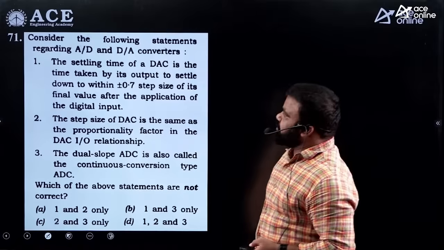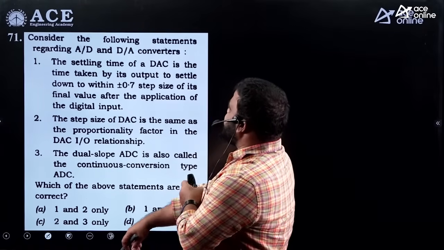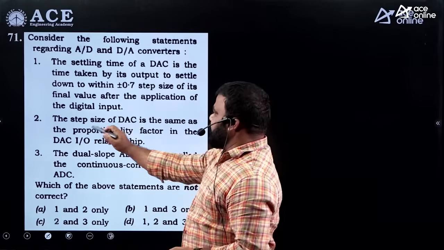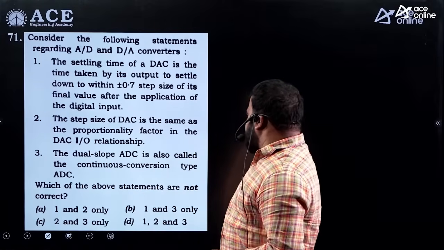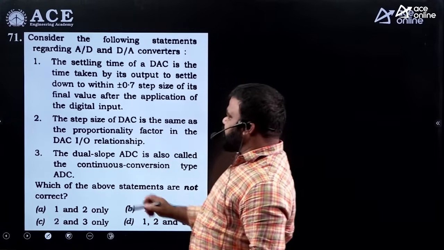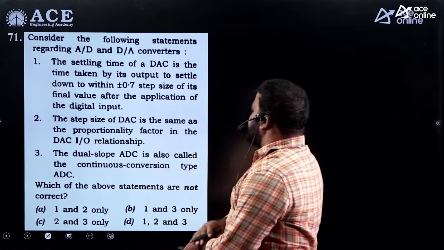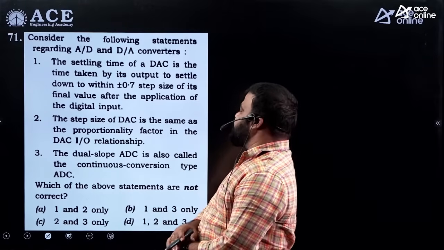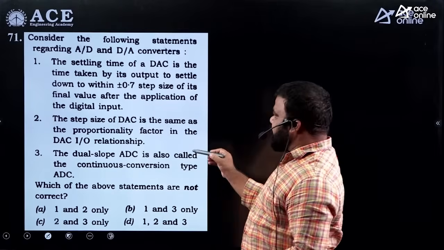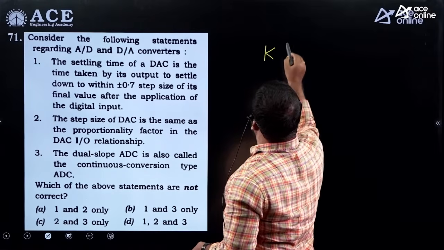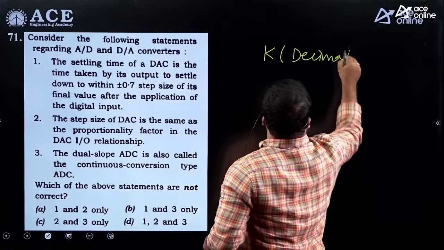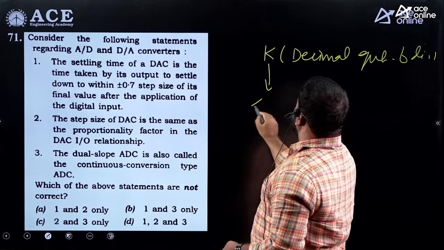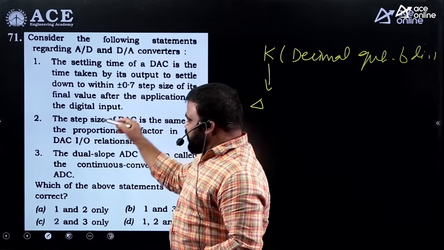Let us see the next question. Consider the following statements regarding A to D and D to A converters, the settling time and so on. If you are observing that, which of the following statements are not correct? If you are observing statement 2, the step size of the DAC is the same as the proportionality factor in the DAC input-output relationship. So if you are observing that, K is the proportionality constant into the decimal equivalent of the digital input, and this K is converted to step size. So obviously statement 2 is correct.